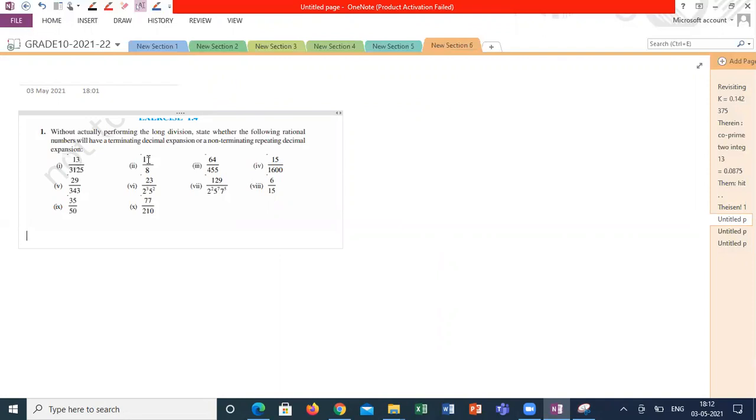How can we say the first question? The first question is 13 by 3125. What is the prime factorization of 3125?